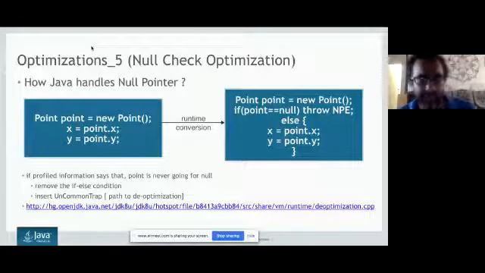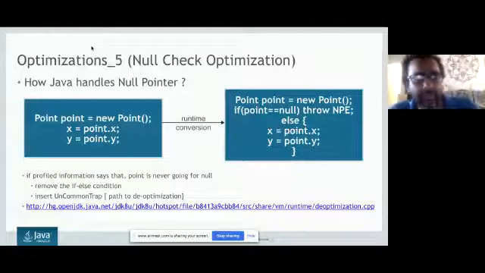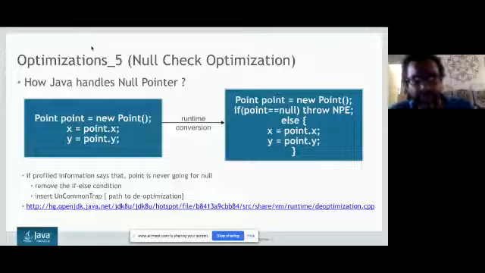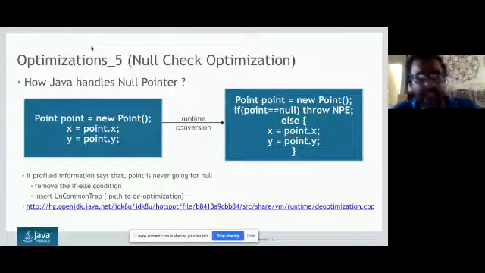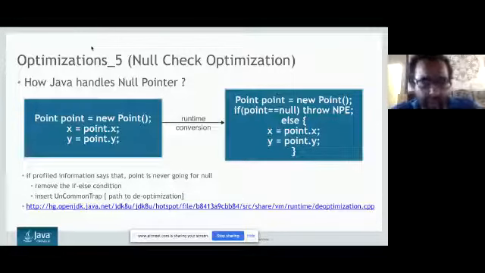This is actually a little complicated for us, because what happens when you don't catch it in the Java language, when you say if point double equals null, and you are removing this kind of code and you are getting a dereference, a reference which is not actually right, the operating system will try to take the handle and it will try to give you a segmentation fault. So we have to take control back from the native to the Java, and we need to tell the native that, wait, we have optimized this code, we need to check what went wrong, and then we put a path of de-optimization. So we have to do a lot of playing with the stack, and we have to touch a lot of even the native stacks to handle this.